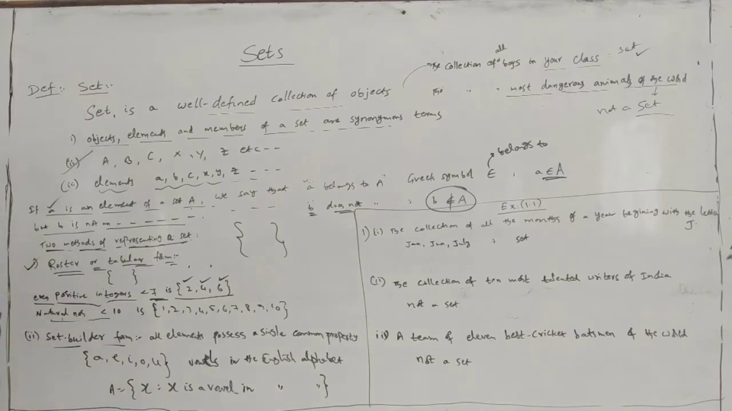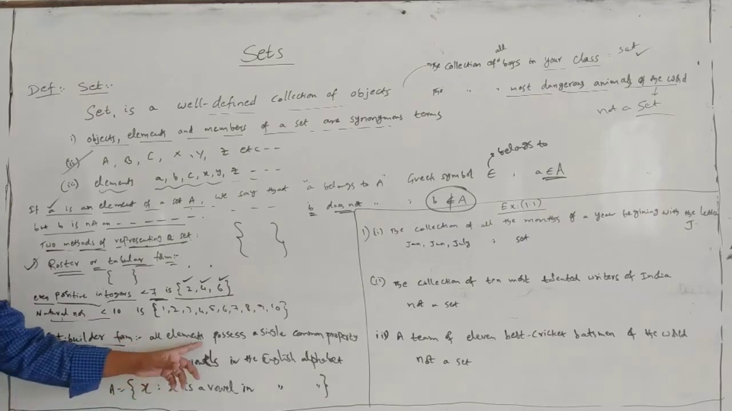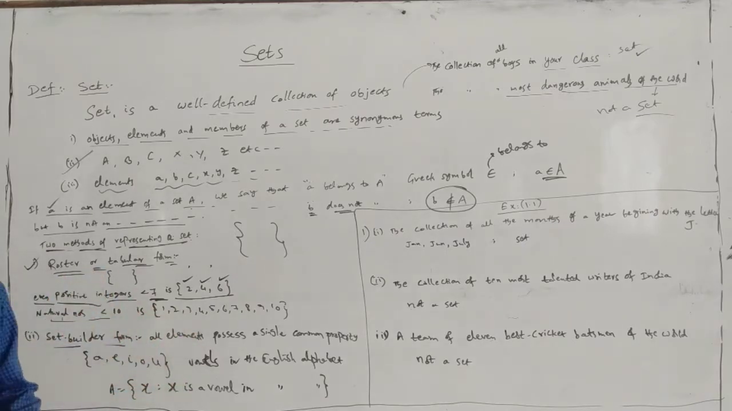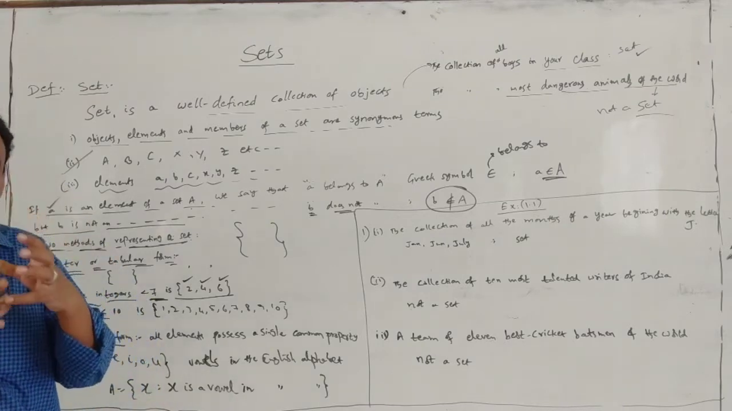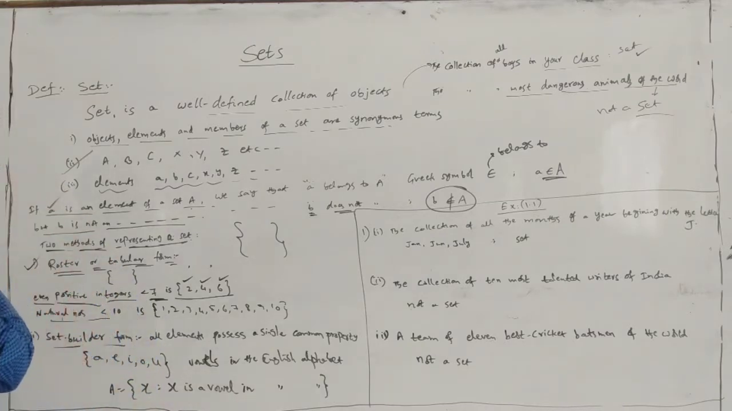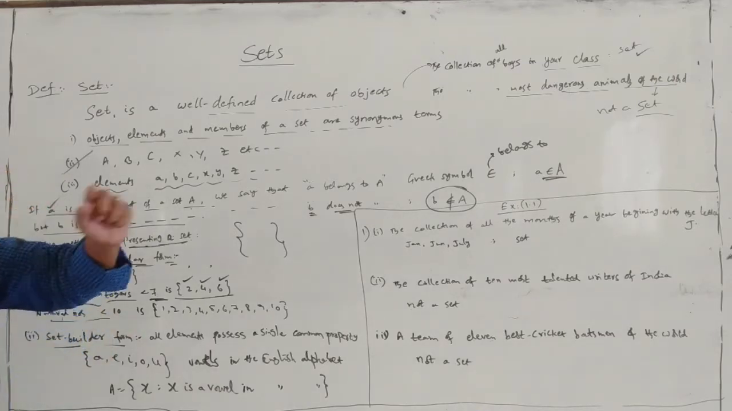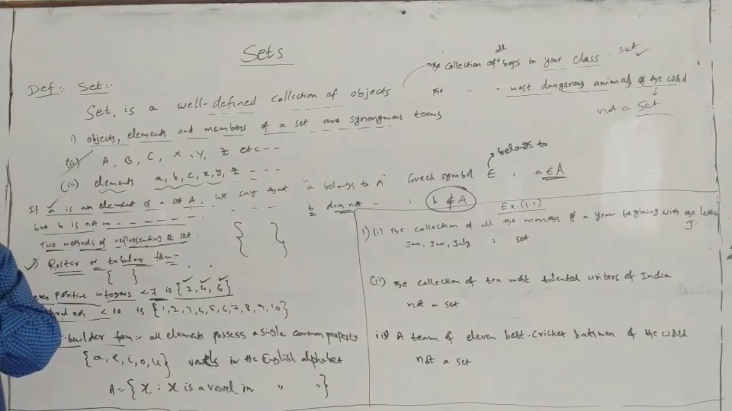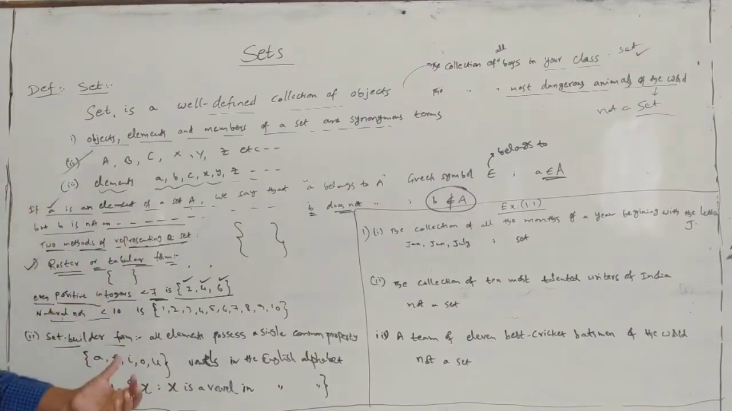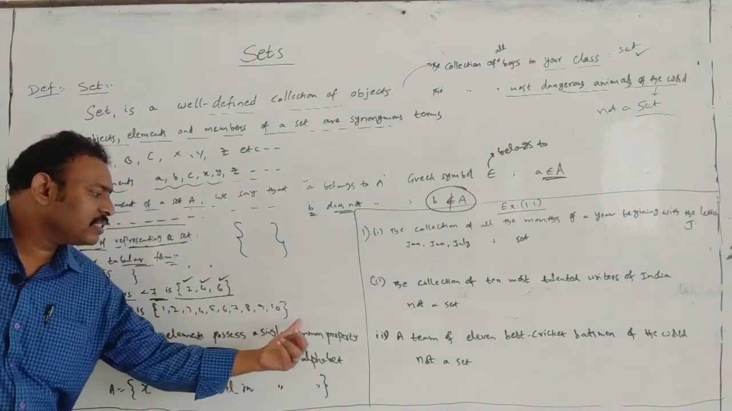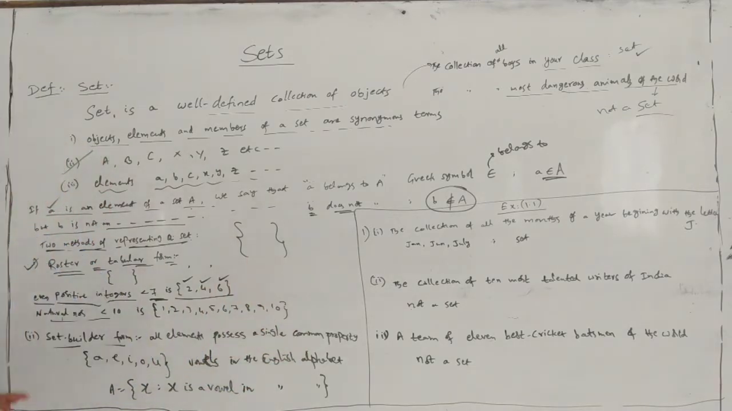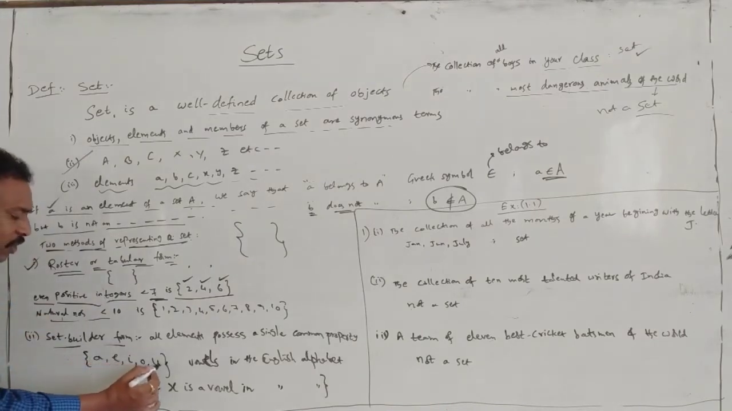Set builder form. They will give one set, then you can form a set builder form. That means in this process they will give one set of elements, but in that case, all the elements in that set satisfy the common property. That's important. All the elements possess a single common property. That's very important. For example, A, E, I, O, U.